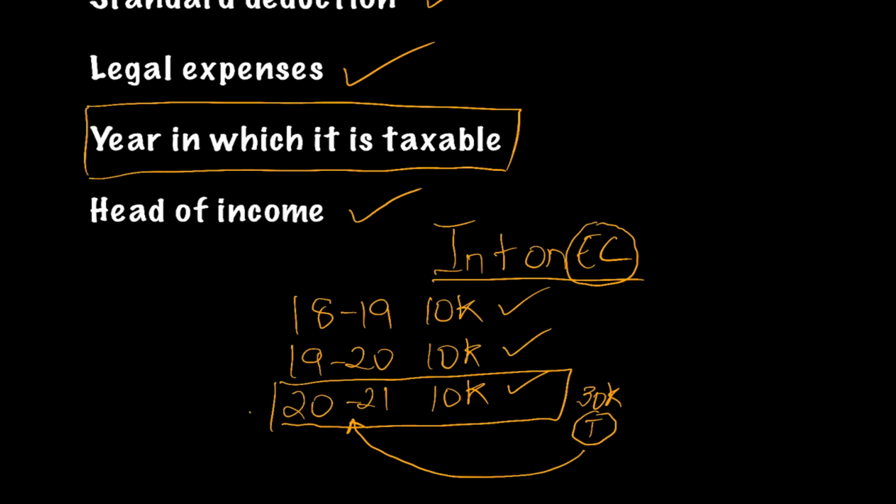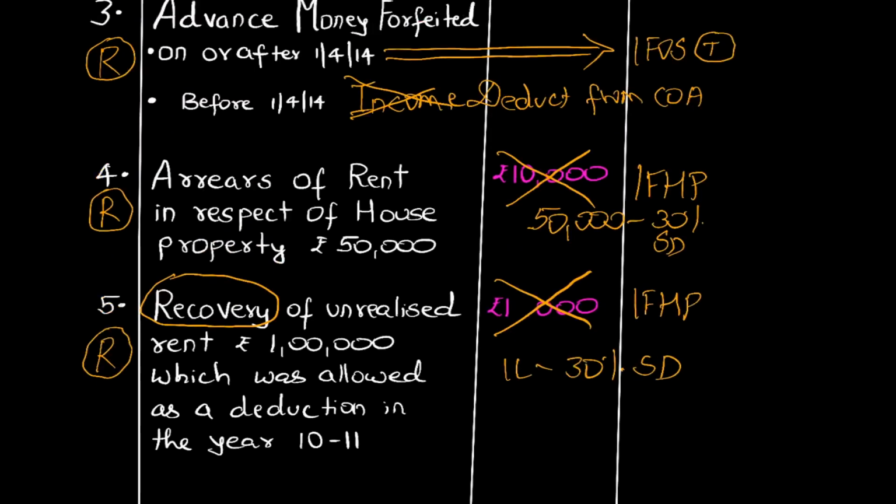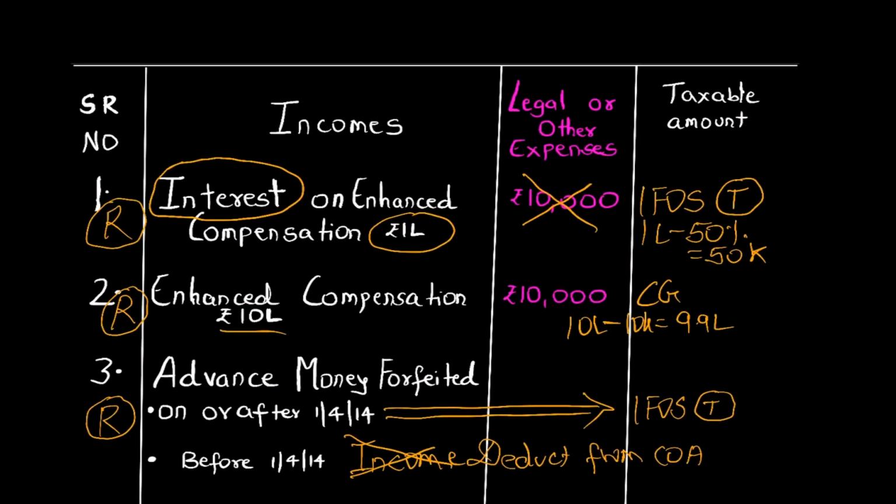So they might have given that interest of 10,000 belongs to 18-19, interest of another 10,000 belongs to 19-20, another 10,000 for 2021, but entire 30,000 was received in 2021. So friends, if entire interest is received in 2021, then in my example, I also considered the interest is taxable on received basis.